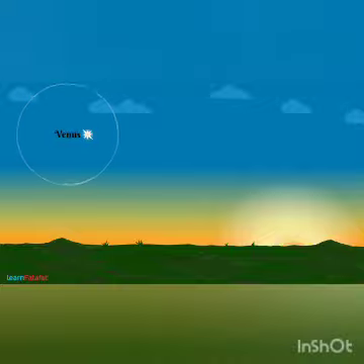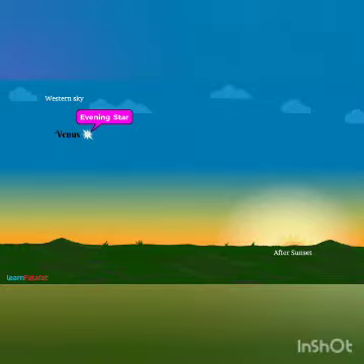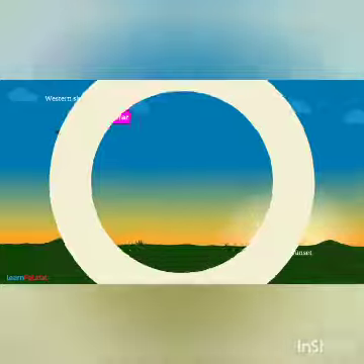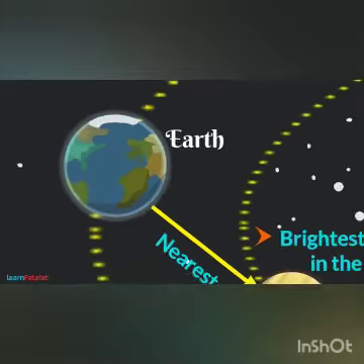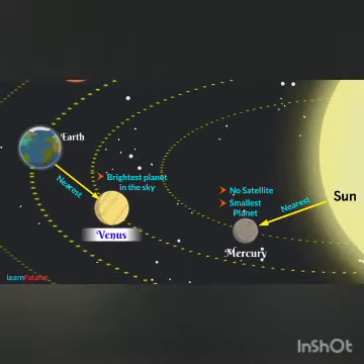Similarly, it also appears in the western sky just after the sunset. Therefore, it is also called evening star. It does not have any satellite. Venus rotates from east to west on its axis.